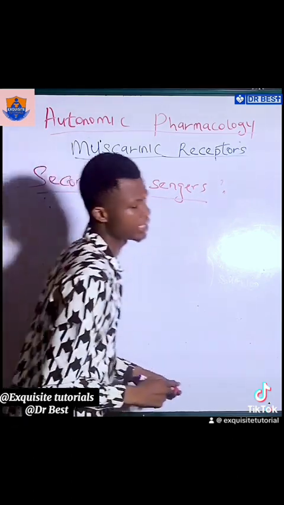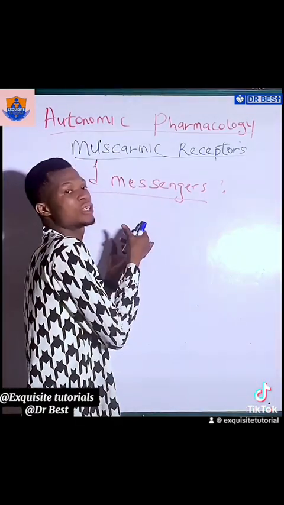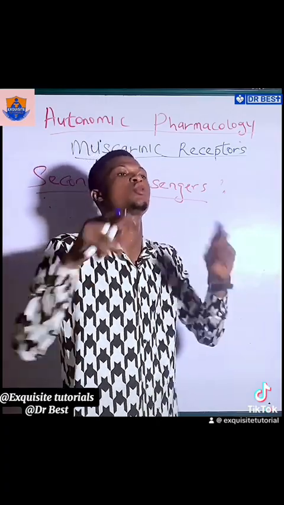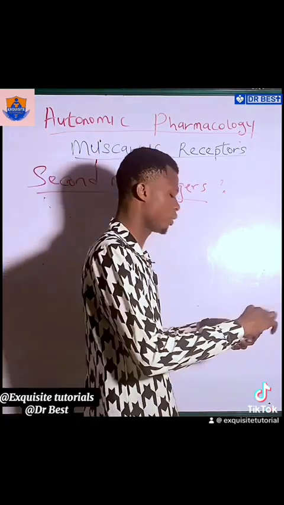Now, second messengers are molecules in the body which are responsible for signal transduction. So, what do they do when we say they are responsible for signal transduction? They carry signals from the cell surface of target organs to effector organs. Let me just write.